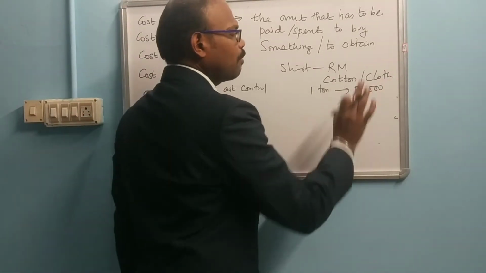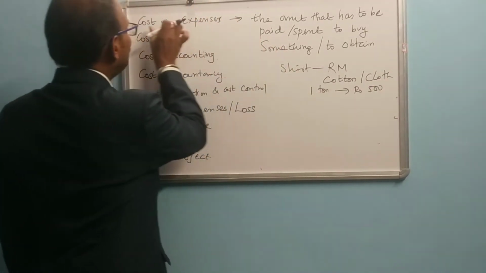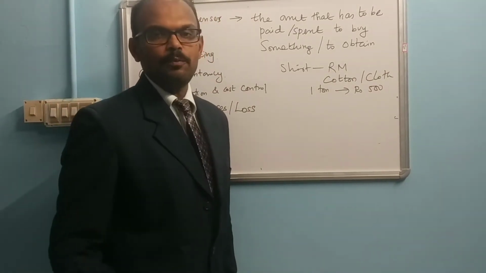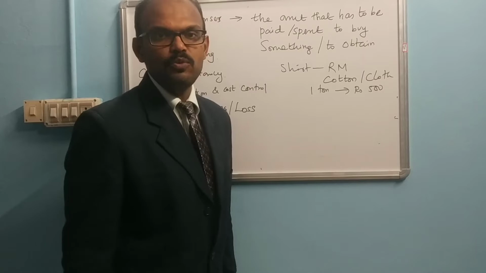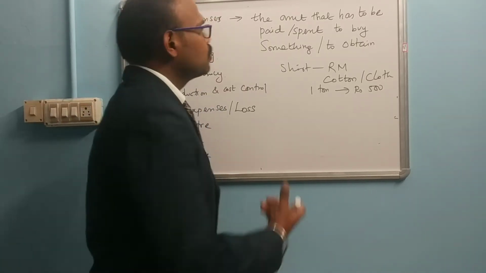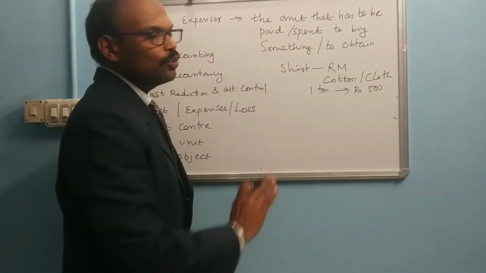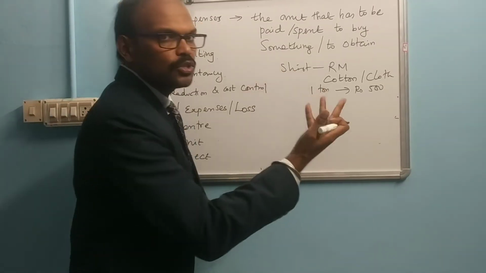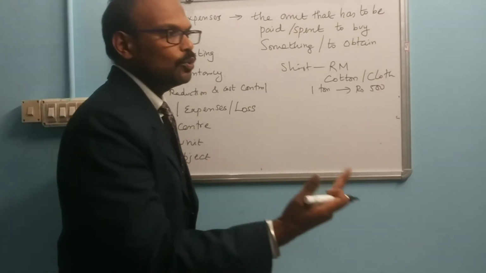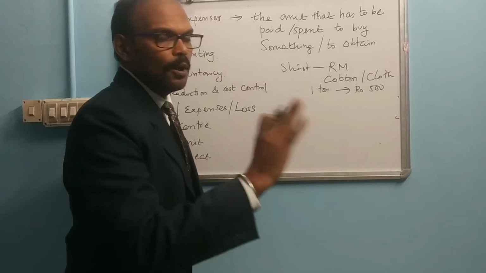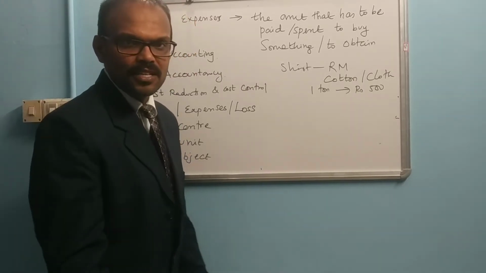The cost of the raw material is 500, and that is the cost. If you go to a movie and buy a ticket for 300 rupees per person, that 300 is a cost. If you take some equipment on lease and pay lease rent, that is also a cost.